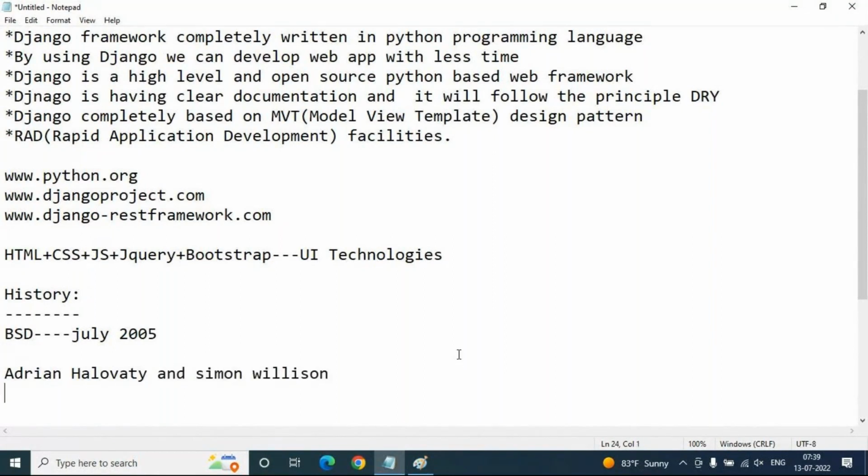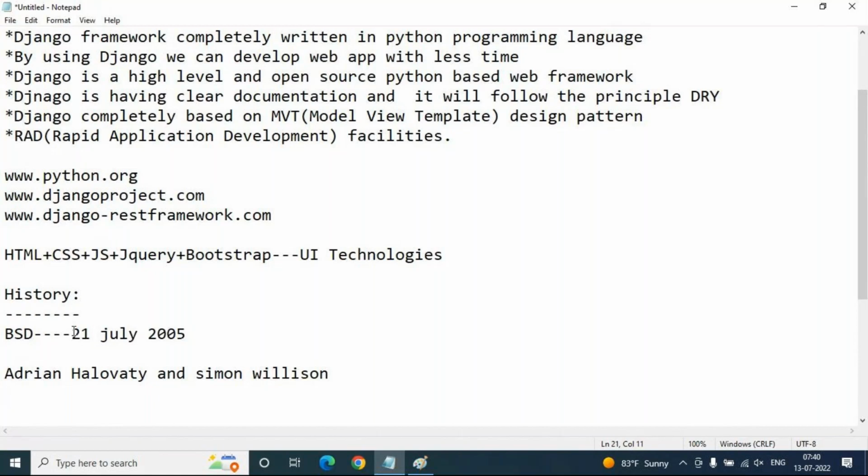These are the original authors of Django. The Python author is Guido van Rossum, who implemented Python. And Django was introduced in the year 2005. The first version was released on 21st July 2005. This is the official date of birth of Django.